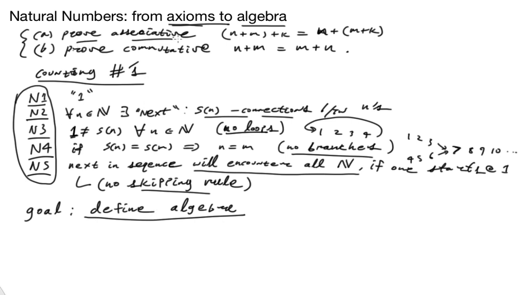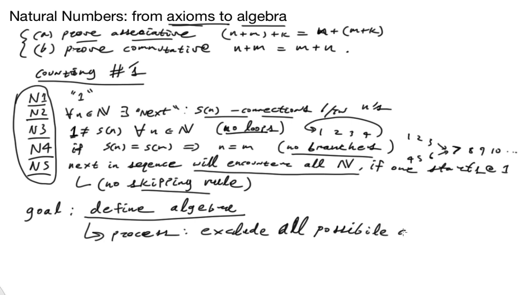And from there, we're going to be proving the associative rule. And again, as before, the process will be to exclude all possible algebras that don't conform to basic principles of counting, basic arithmetic.